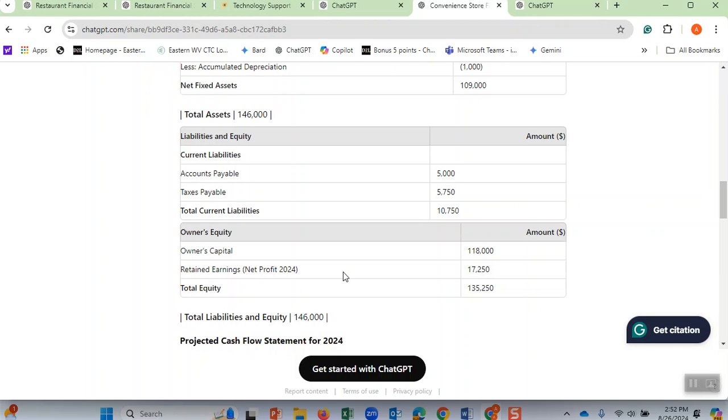But as personal issues, you also have your own financial statements. You have a car, your assets and liabilities, and you have a balance sheet. As a student, you have a balance sheet because your assets should always equal your liabilities plus the owner's equity. You can create your own income statement and balance sheet. You don't need to post it publicly, but you can ask ChatGPT, okay, I have a car, I have this much loan. Please create a balance sheet for me.